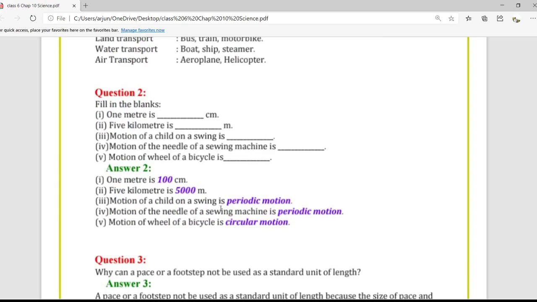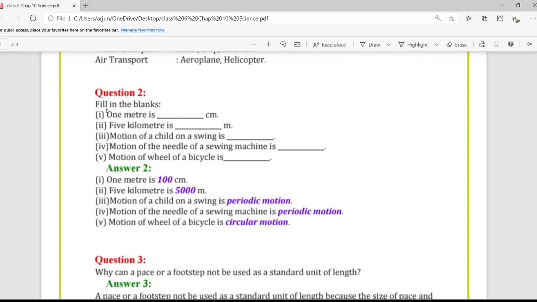Moving to question number 2, fill in the blanks. 1 meter is dash centimeter. Now we know that 1 meter is equal to 100 centimeter. 5 kilometer is how many meters? So we know the conversion. To convert kilometer into meter, we will multiply it by 1000. So our answer will be 5000 meters.